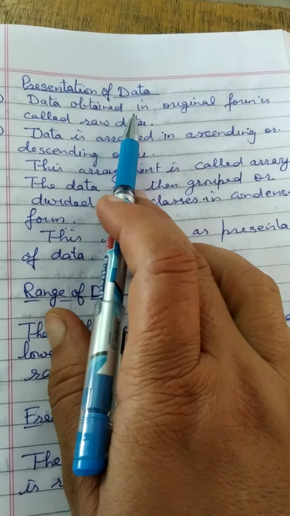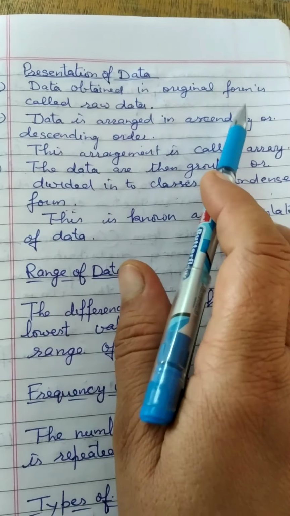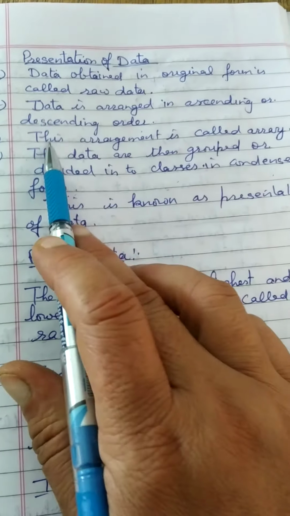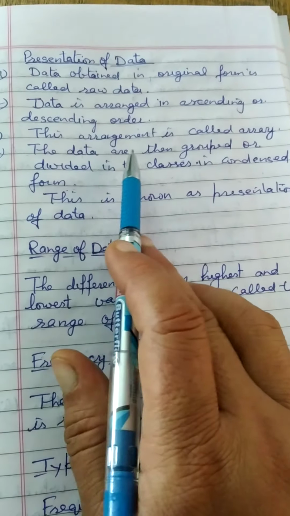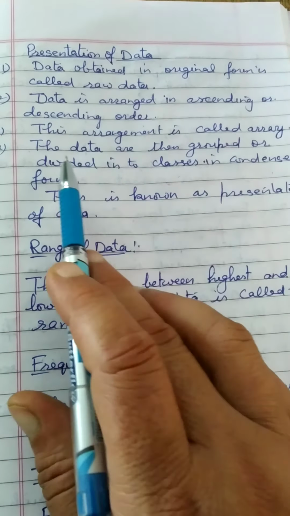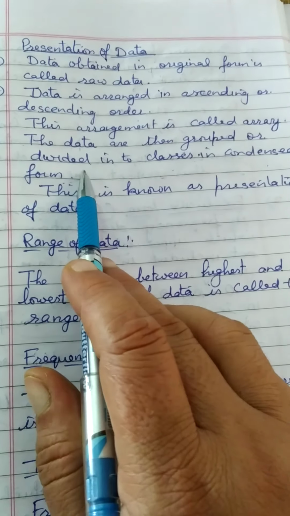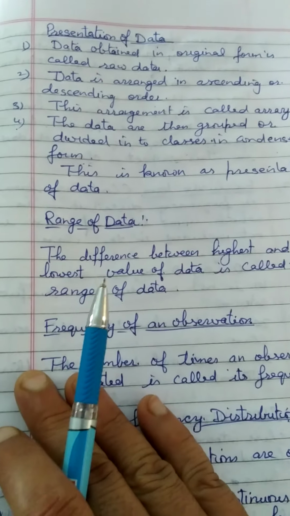What is presentation of data? Data obtained in original form is raw data. Then data is arranged in ascending or descending order. This arrangement is known as array. Then the data are grouped or divided into classes.